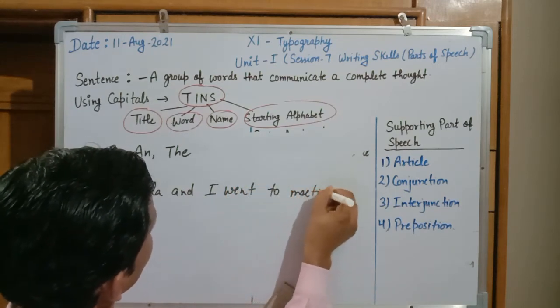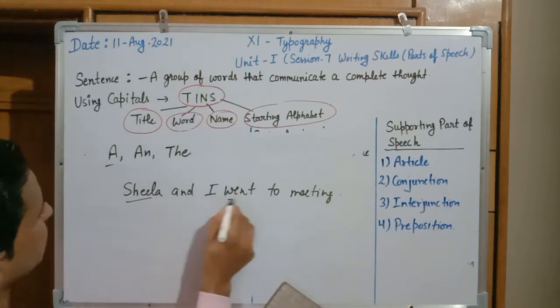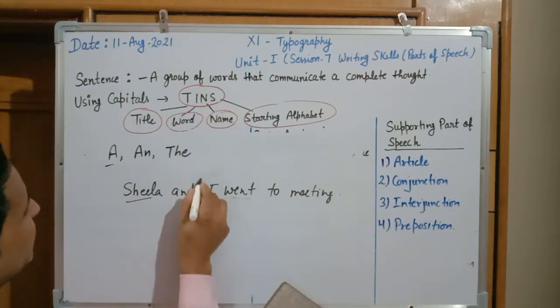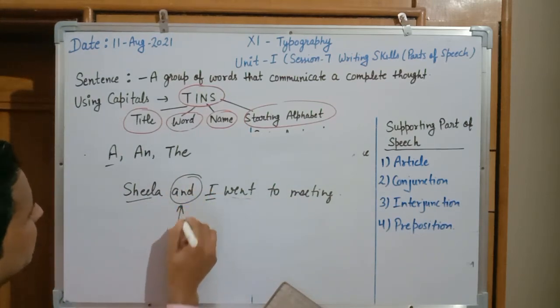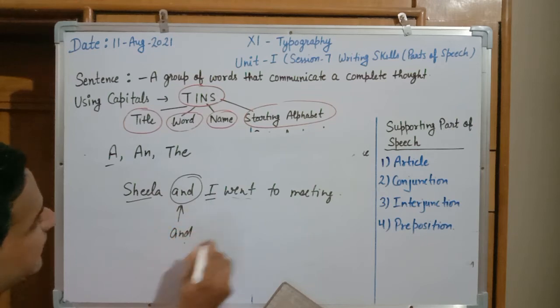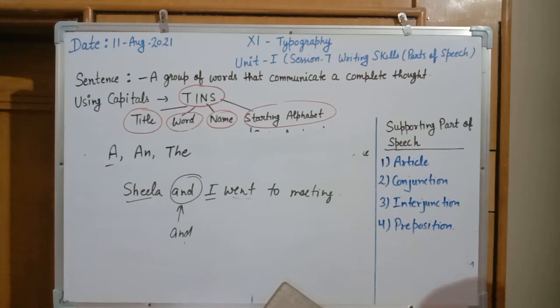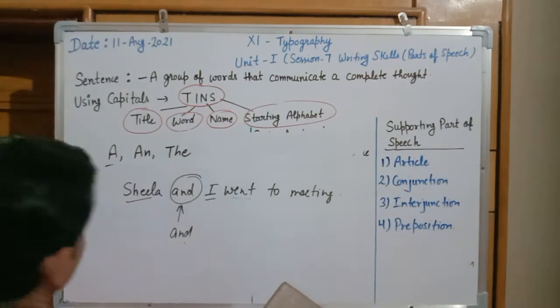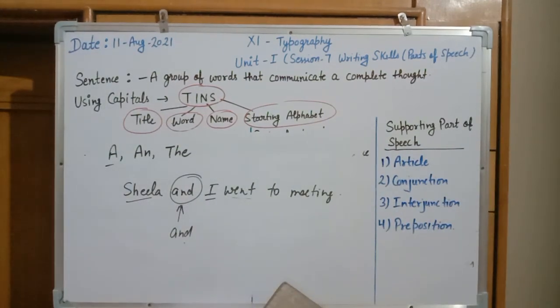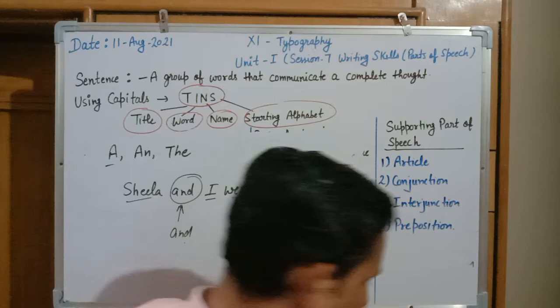In this sentence, two specific persons are combined together with a specific word, that is and. Here and is a conjunction word. When we are combining the two specific statements together, because it was separate statement. Sheila went to market, I went to market. When I combined both, it became Sheila and I went to the market, and is the word of conjunction.